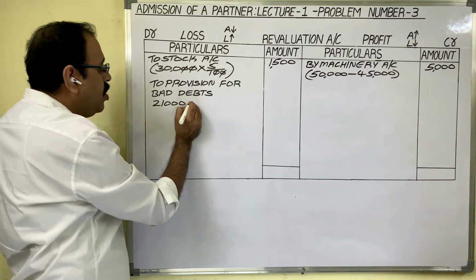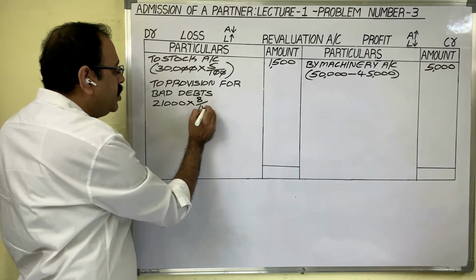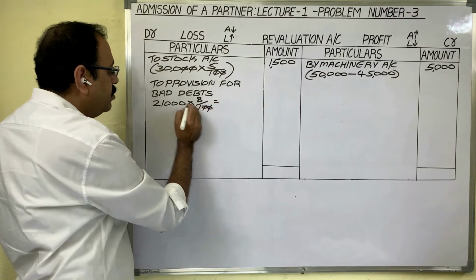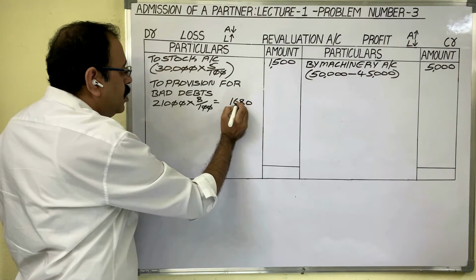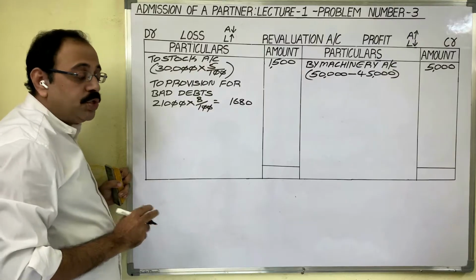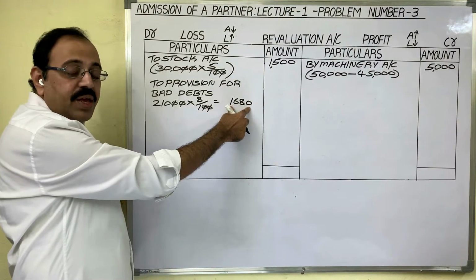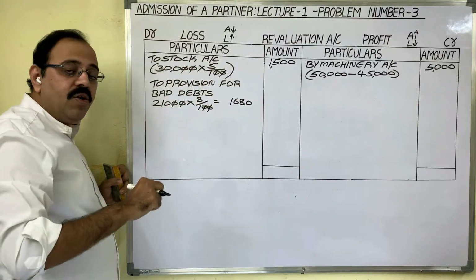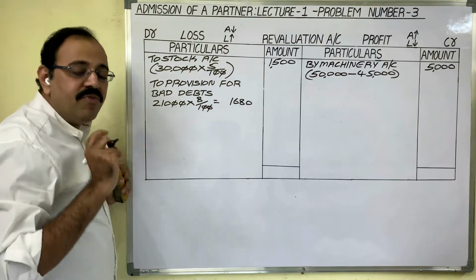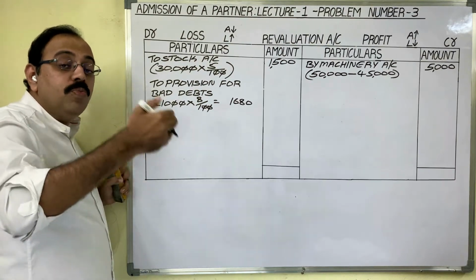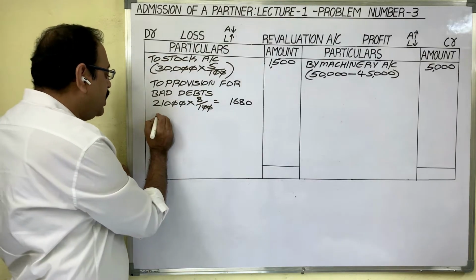21,000 is given in the old balance sheet. On that, 8% provision for bad debts we have to provide. Total provision for bad debt should be 1,680. Out of this 1,680, in the old balance sheet, they have already provided 1,000 rupees provision for bad debt. So at the time of revaluation, how much more PBD we should provide? 680 rupees. How does that 680 come?